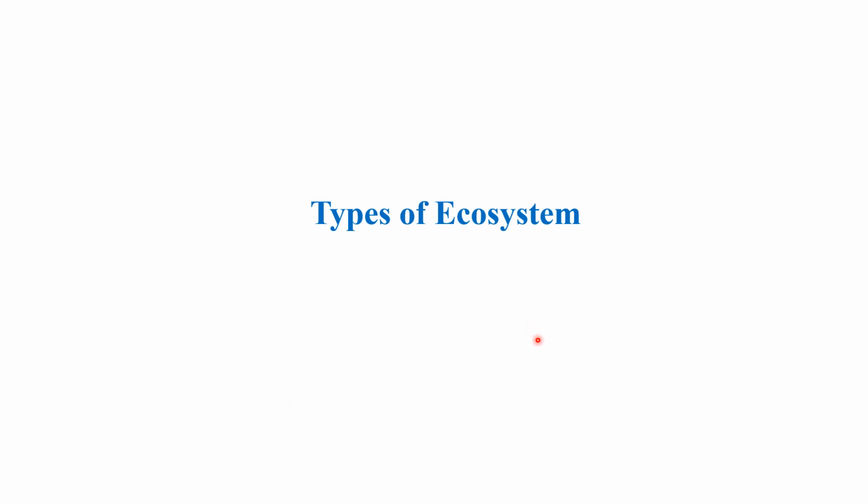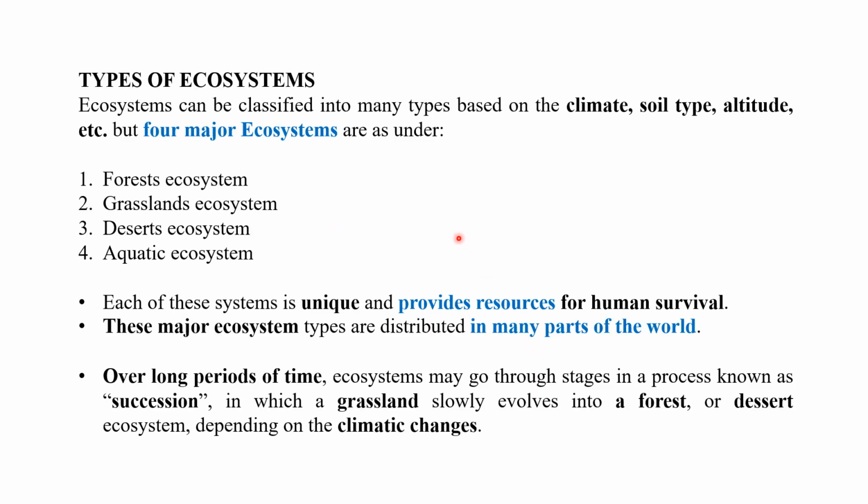Hello everyone. Today we are going to talk about a new topic, that is types of ecosystem. Ecosystems can be classified into many types based on the climate, soil type, altitude, etc. But we are only going to talk about the four major ecosystems in this lecture. The first one is the forest ecosystem, then grassland ecosystem, desert ecosystem, and aquatic ecosystem.